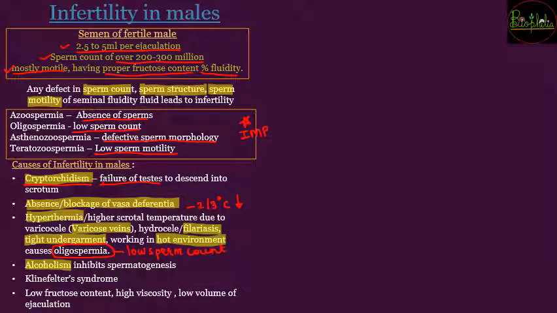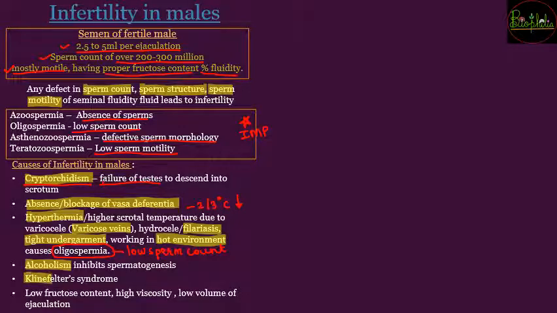If the male is drinking too much alcohol, alcohol consumption बहुत ज़्यादा है, in that case spermatogenesis, that is production of sperms in the testis, is going to be inhibited. Sperms produce नहीं होंगे. In that case the male will be called infertile.